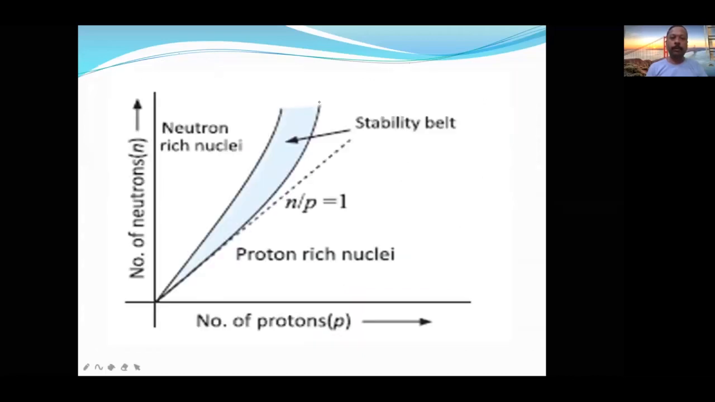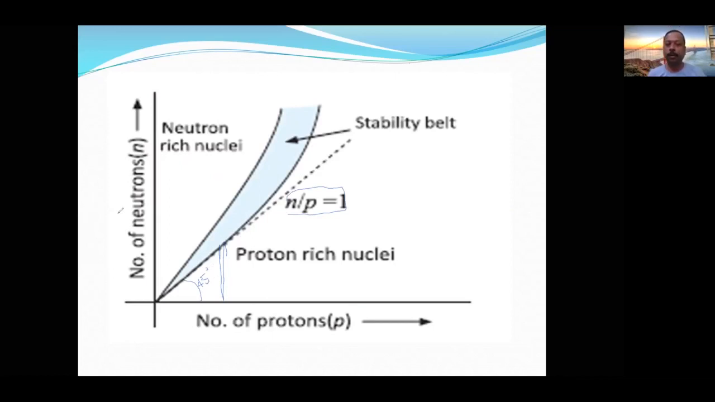Next slide. As I told you, I am going to explain the stability with the colored graph. People have the wrong impression that N by P ratio 1 is always stable. No. N by P ratio 1 is stable only up to a certain extent. After that, N by P ratio must increase. So this is the line making a 45 degree angle, and on the x-axis I am taking protons,